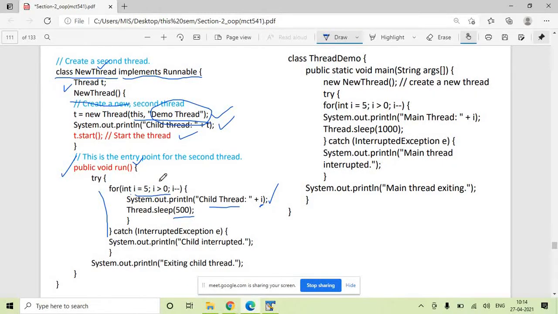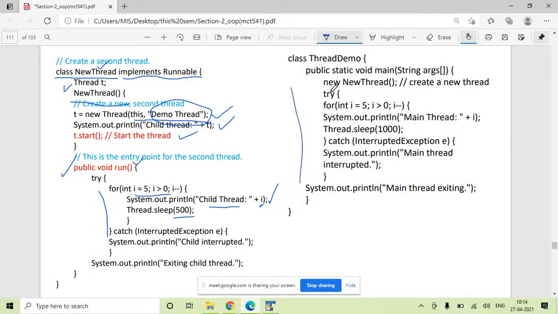So this is the logic. Every time this child thread runs, it will print the message child thread along with the value of i, and it will sleep for 500 milliseconds. This is the activity that we want from our thread, Demo Thread.